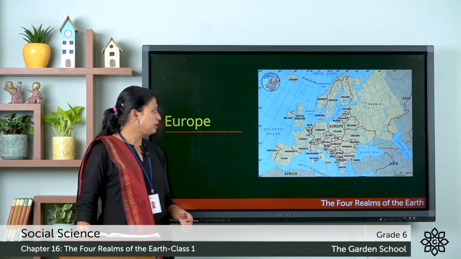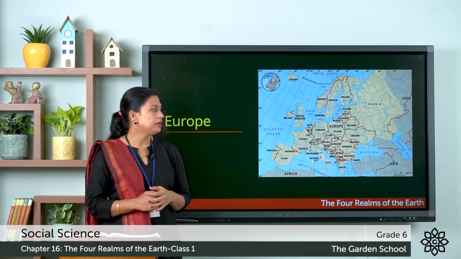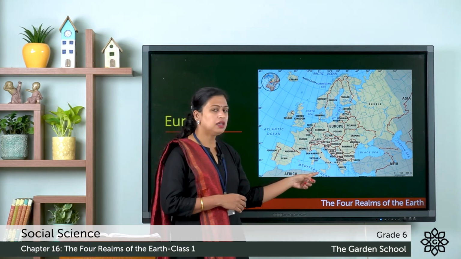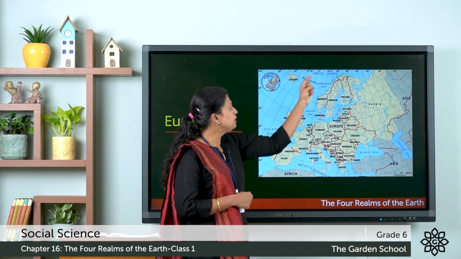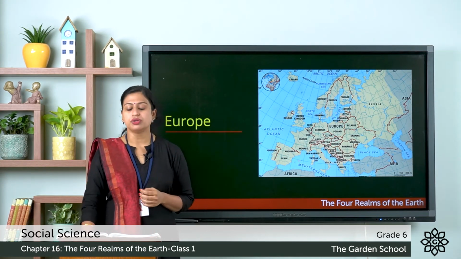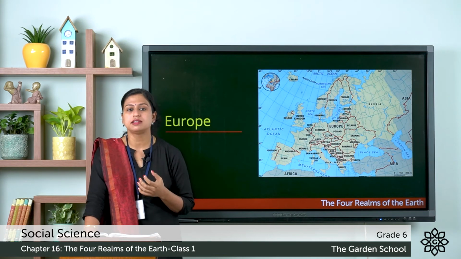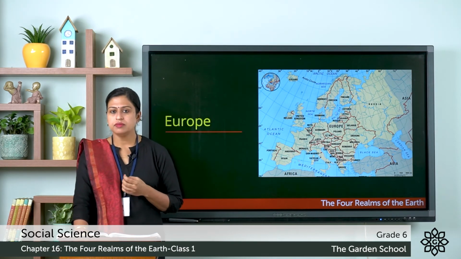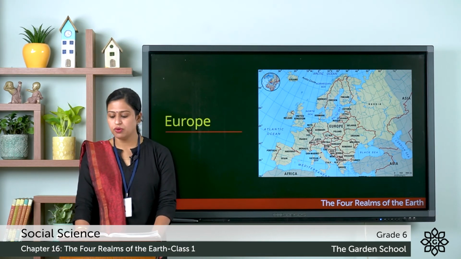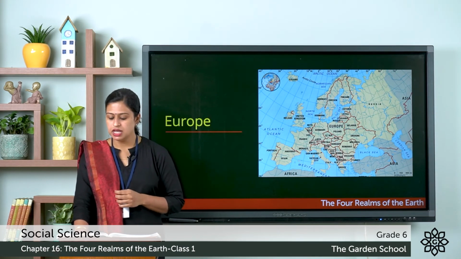Now the next continent is Europe. So here Europe is bordered by the Mediterranean Sea in the south, to the west lies the Atlantic Ocean and to the north lies the Arctic Ocean. Europe is also home to the smallest country, that is the Vatican City State, and the tallest mountain in Europe is Mount Elbrus in Russia, and the famous Alps mountains are also located here.